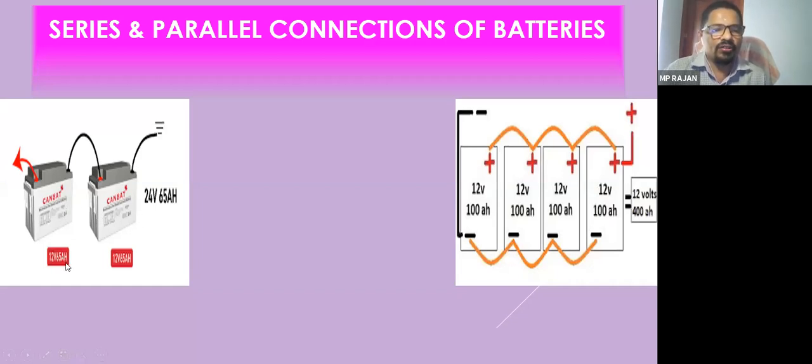But this is a 12 volt 65 Ah battery, and this is also the same. Your ampere hour capacity is the same, 65. That means the ampere hour capacity will remain the same. Whereas, suppose you want 12 volt only, but you want more current to be drawn from the battery. In that case you can connect the batteries in parallel. With 4 batteries of 100 Ah connected, 4 into 100, 400 Ah capacity is given and the voltage remains the same.